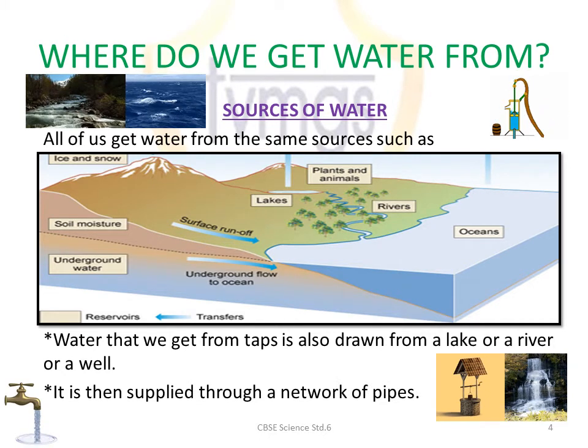Where do we get water from? The various sources of water are surface water like rivers, lakes and ponds, groundwater like wells and springs, sea and ocean water. Water that we get from the taps is also drawn from a lake or a river or a well. It is then supplied through a network of pipes. Water that we get from hand pumps is also an example of an underground water source.